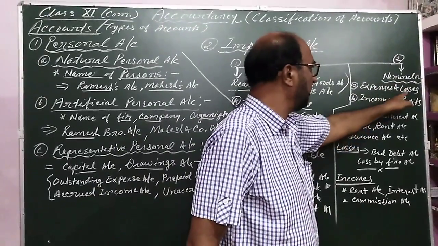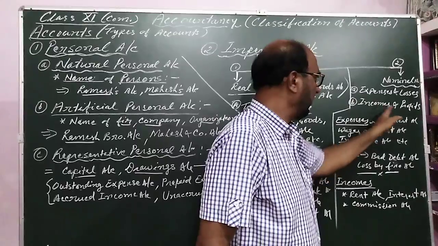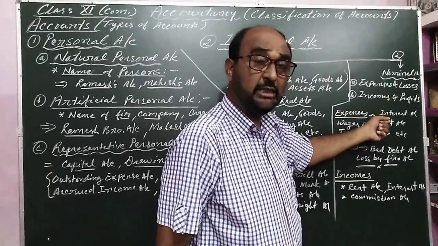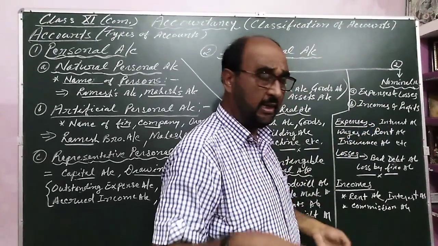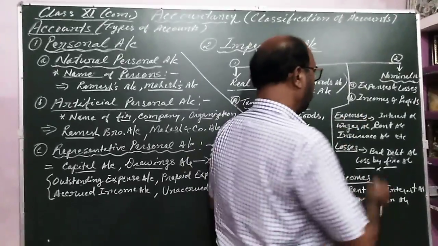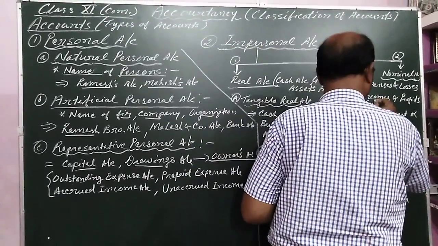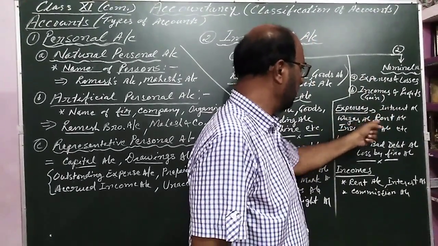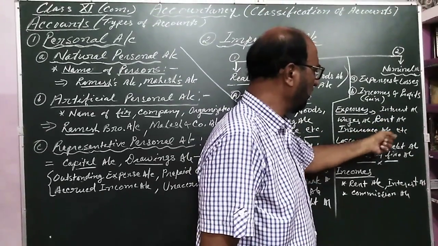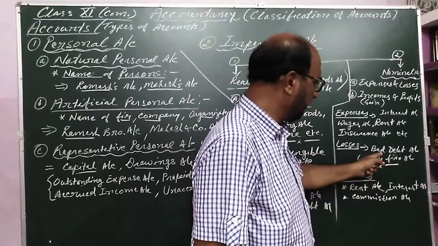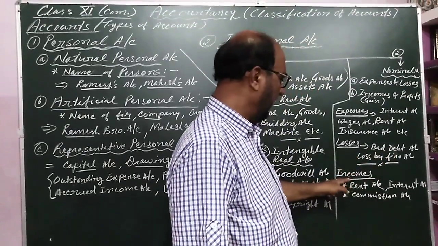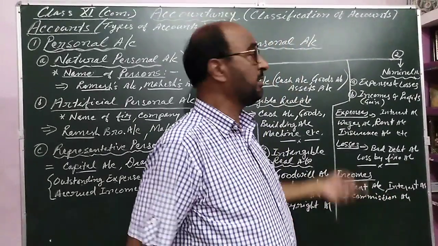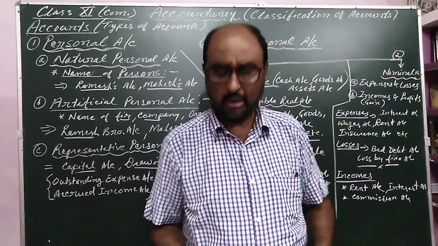Nominal account includes these four terms: expenses and losses, incomes and profits. I have just mentioned some expenses. Expenses which are paid and incomes which are received. Income, you can also write as gain. Expenses account: interest payable, wages, rent payable, insurance account, etc. Loss, some examples I have given: bad debt, loss by fire, etc. And income: rent receivable, interest receivable, commission receivable. So this is the classification of account.